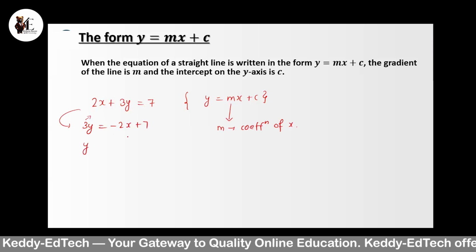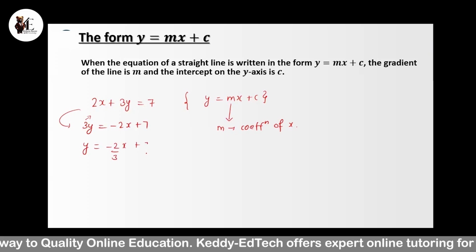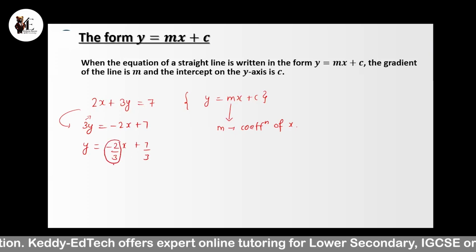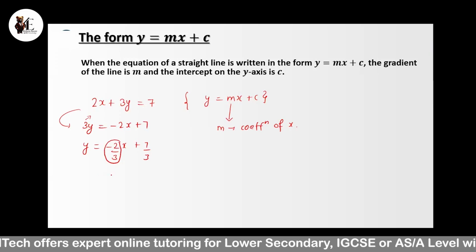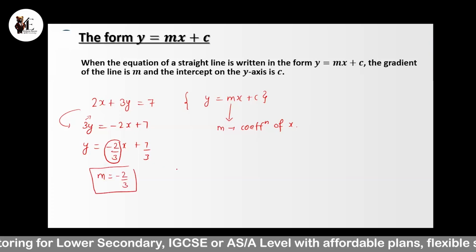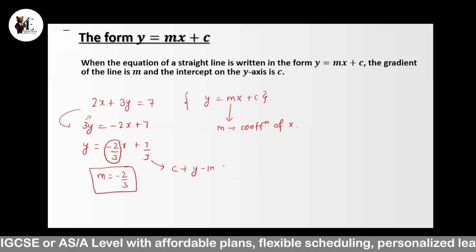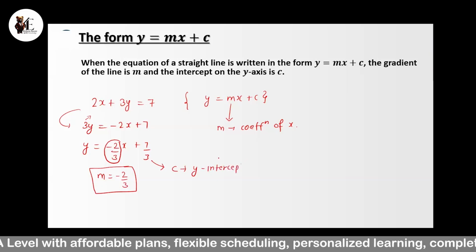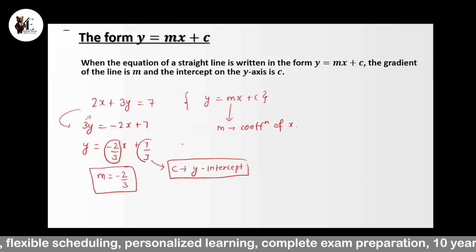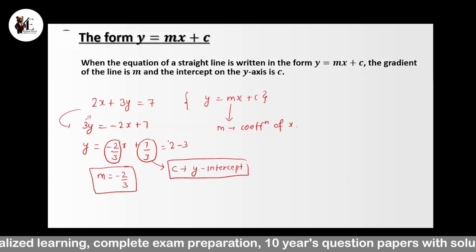Transposing this 3 also, this is a multiplication with y. After transposing, it will go in division like this. So whatever the coefficient of x is, here the coefficient of x is negative 2 over 3. So that will be the gradient, negative 2 over 3, and the constant term denotes c. It means the y-intercept. If we draw the graph of this equation, the graph will intersect the y-axis at 7 over 3, between 2 and 3. It will be 2.33.